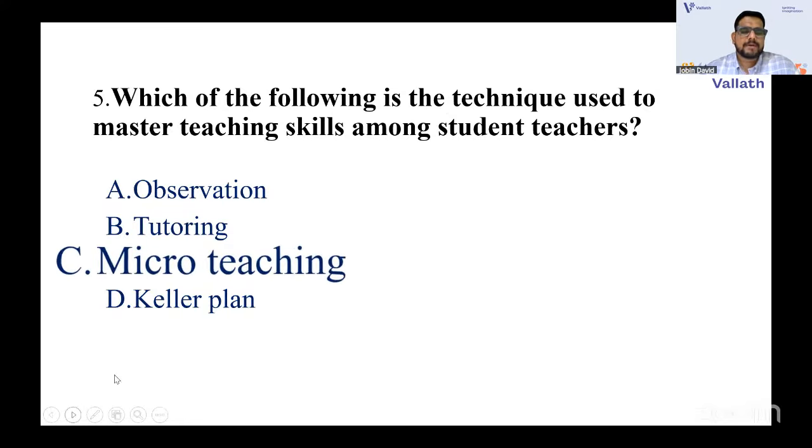What do you mean by micro teaching? It is a scaled down teaching. Scaled down means that if the original teaching is 45 to 50 minutes, the micro teaching lasts only 5 to 6 minutes, and it focuses on a specific skill, maybe a questioning skill or a communication skill. So it focuses on specific skills, and then practice is given.